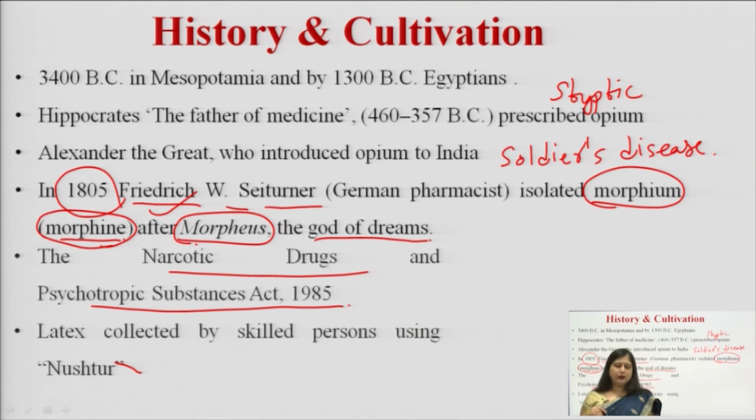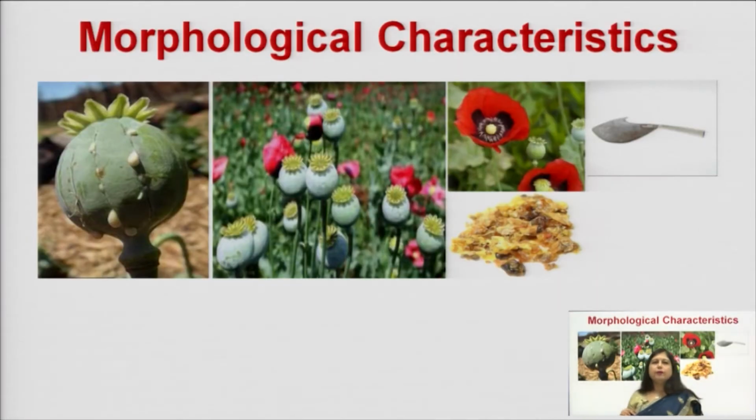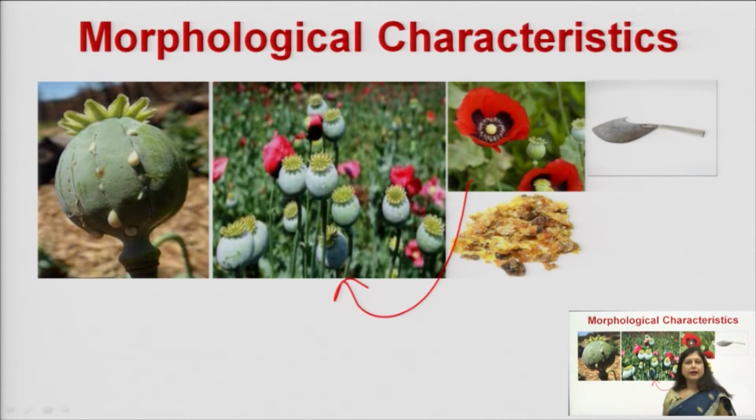Now, if we look at the cultivation of opium, I will just explain using this picture. Basically, opium is produced from the poppy plant. These red colored vibrant flowers you can see are the poppy flowers, and from these poppy flowers we have the development of the poppy capsules, and the poppy capsules are incised to give us the latex of opium.